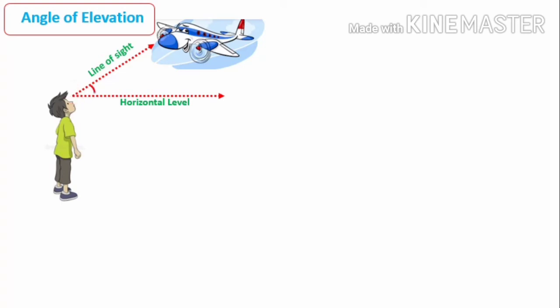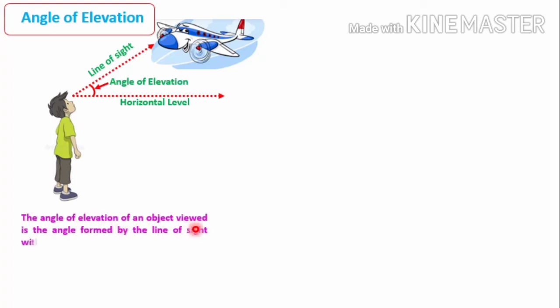Here, angle of elevation means angle between the horizontal level and the line of sight. So, the angle of elevation of an object viewed is the angle formed by the line of sight with the horizontal when the object is above the horizontal. Remember this word, above the horizontal. Angle of elevation will be formed when the object is above the horizontal, or simply if you say that when the object is above our eye level.